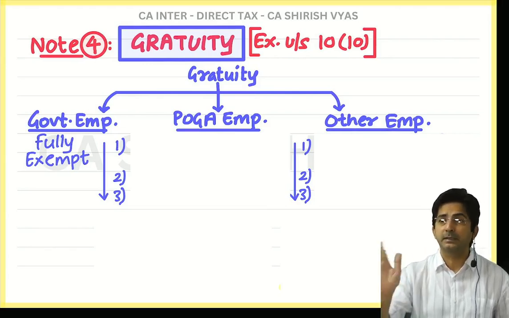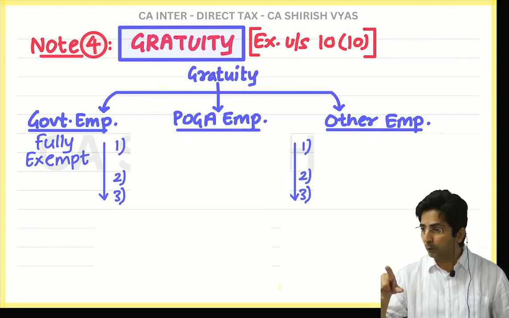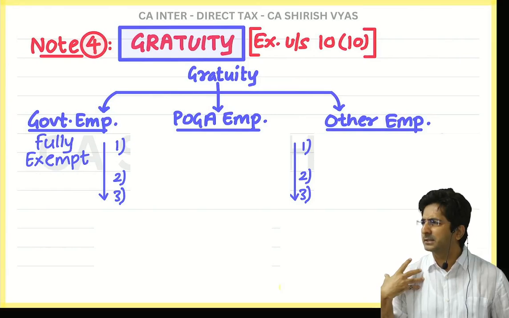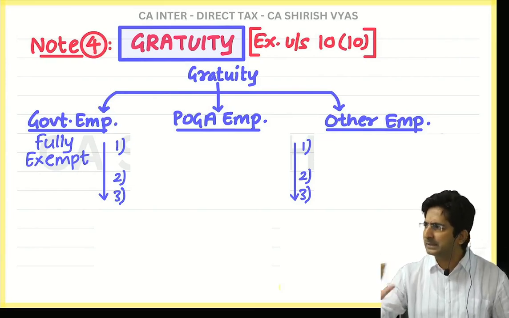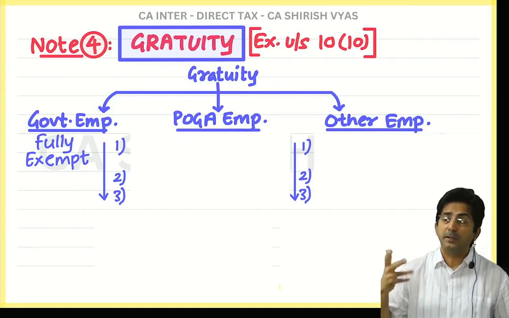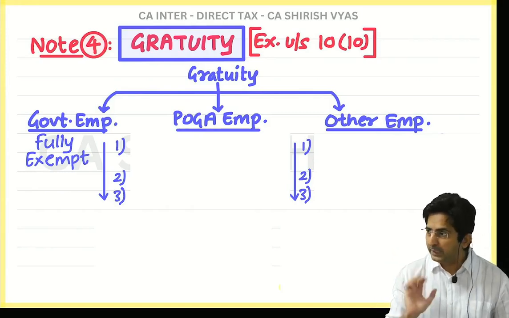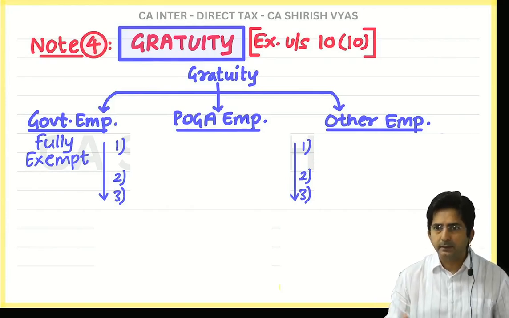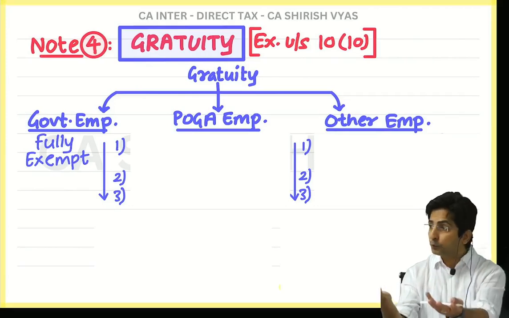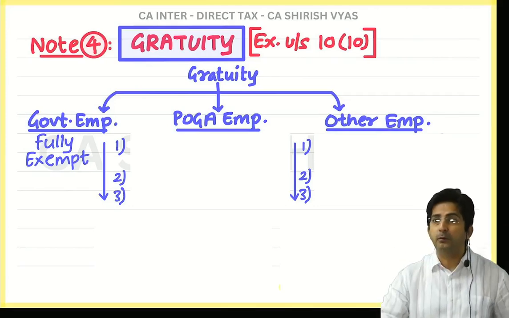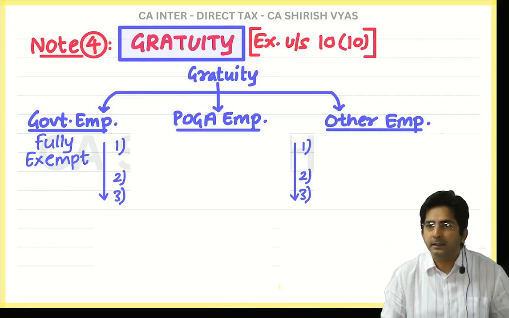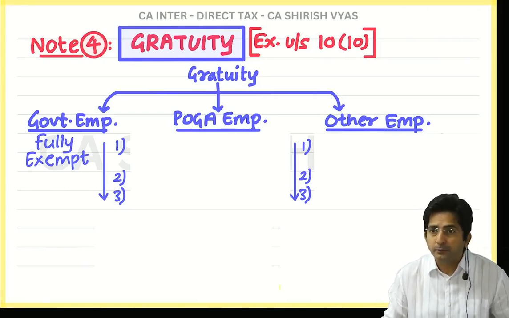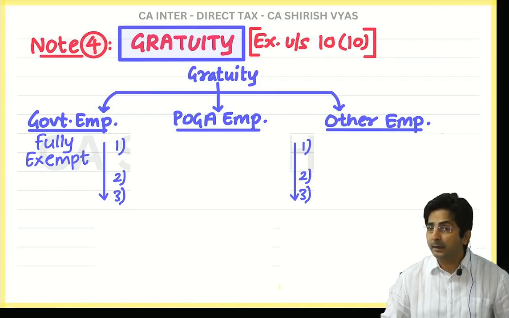Whether it is taxable or exempt. So see, yesterday, if you remember, I told you, wherever the income tax department feels that these things are necessary to be given, not unnecessarily given, it is necessary, so income tax also will exempt it. And what do you think government should feel? Is it a necessary thing to be given to the employee or not? It is necessary. Everyone will feel, yes, the employee worked for so many years, the company should be grateful, and being grateful, they should give the money. And something which is necessary, government also believes it should be given. So that's why government will exempt it. But it's not fully exempt.